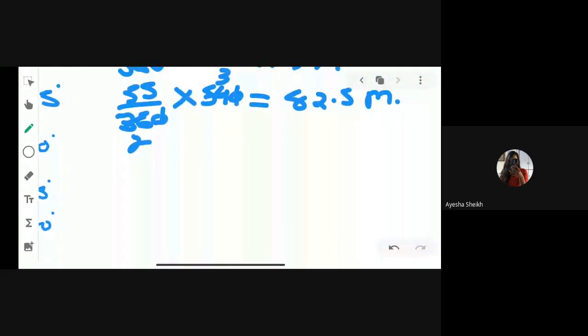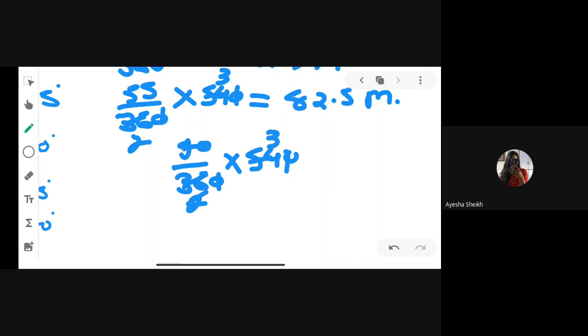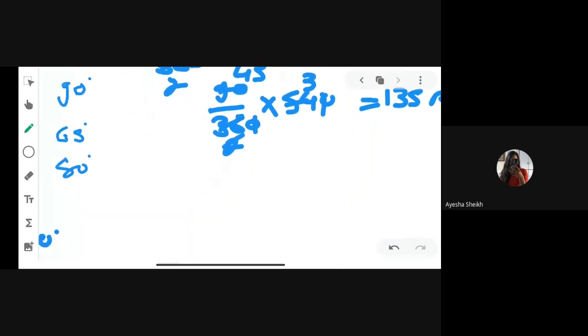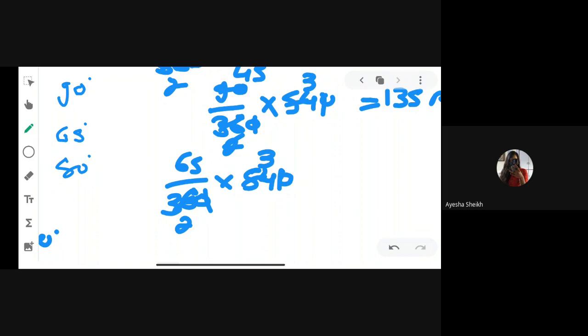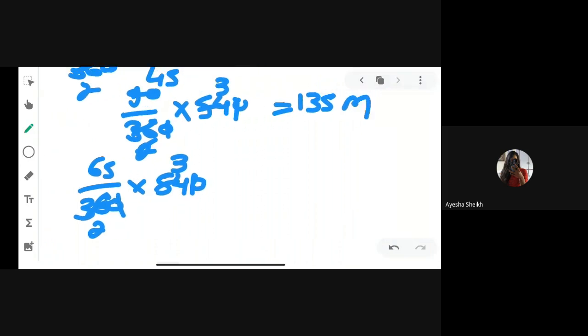Now in maths, 90 degree divided by 360 degree into 540 marks, the 0 will be cut, 18 twos, 18 threes, we get 135 marks. Now in SS, we have 65 degree out of 360 degree into 540 marks, the 0 will be cut, 18 twos, 18 threes, 65 threes are 195, divide by 2, we get 97.5 marks. Clear?